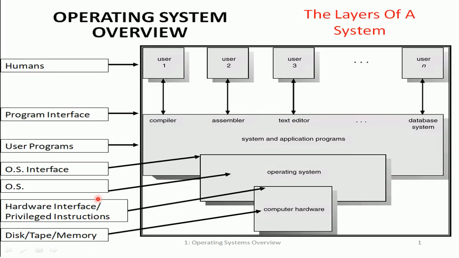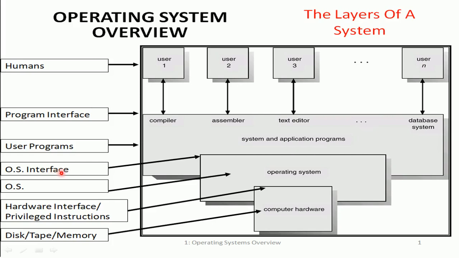Various layers in systems such as user, program interface, operating system and hardware layers. The very first layer is the user layer. This layer represents the actual human users that interact with the system using the program interface layer. The second layer is the program layer, with which the user interacts and passes certain requests. The requests are communicated to the operating system layer via its operating system interface.